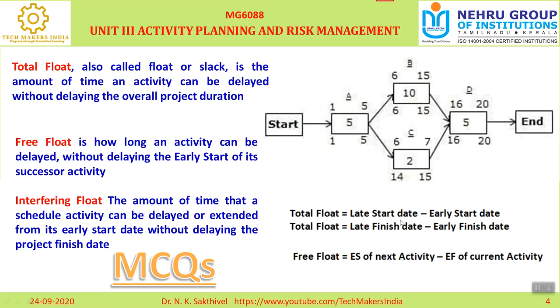So, for example, free float according to C and D, how can you calculate? Early start of the next activity, which one? 16. Then the early finish of the current activity, which is 7. So 16 minus 7, how much will the value come? 9. Correct. So 9 is the free float.